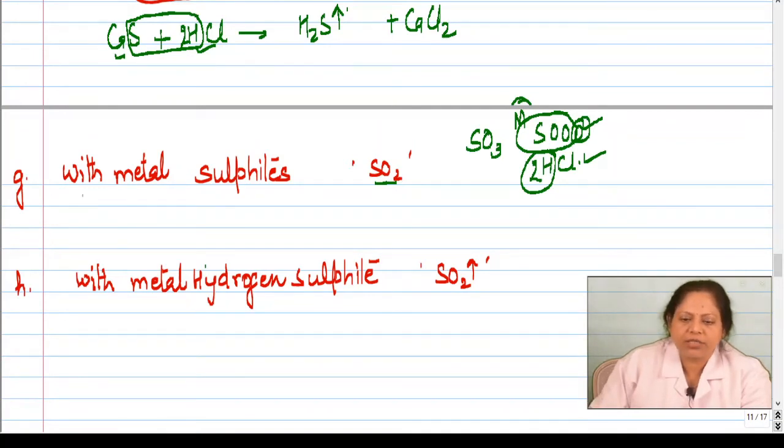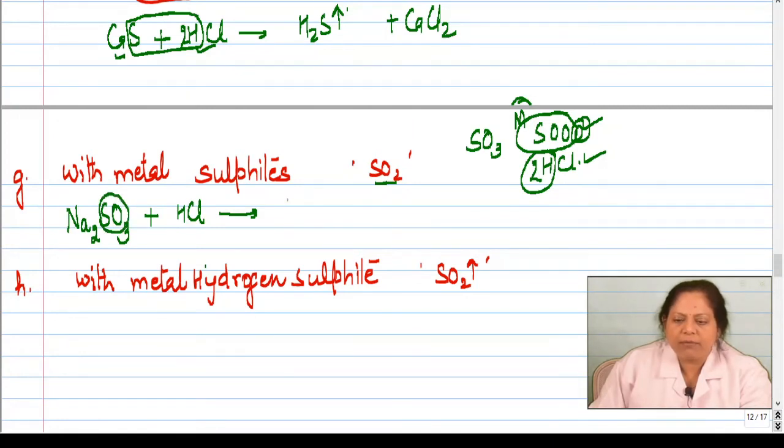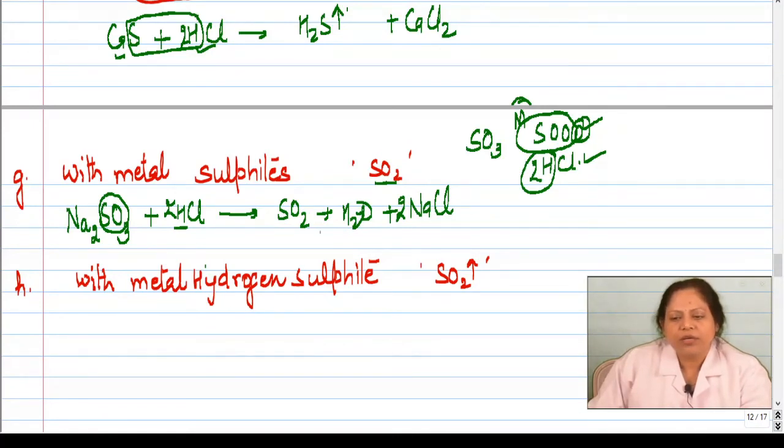So let's write reaction. Suppose the reaction is Na2SO3. This is sodium sulfite. When it combines with hydrochloric acid, so SO3 will combine to give out SO2. This 1 oxygen and 2 hydrogen will form what? Water, and 2 sodium will form 2 sodium chloride. Is this clear? So this is sulfur dioxide, which is released when metal sulfite combines with hydrochloric acid.